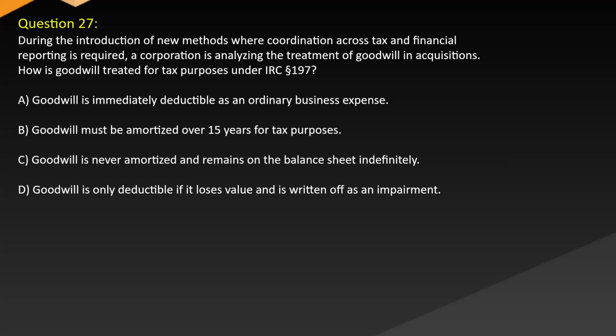Question 27. During the introduction of new methods where coordination across tax and financial reporting is required, a corporation is analyzing the treatment of goodwill in acquisitions. How is goodwill treated for tax purposes under IRS Section 197? A. Goodwill is immediately deductible as an ordinary business expense. B. Goodwill must be amortized over 15 years for tax purposes. C. Goodwill is never amortized and remains on the balance sheet indefinitely. D. Goodwill is only deductible if it loses value and is written off as an impairment.